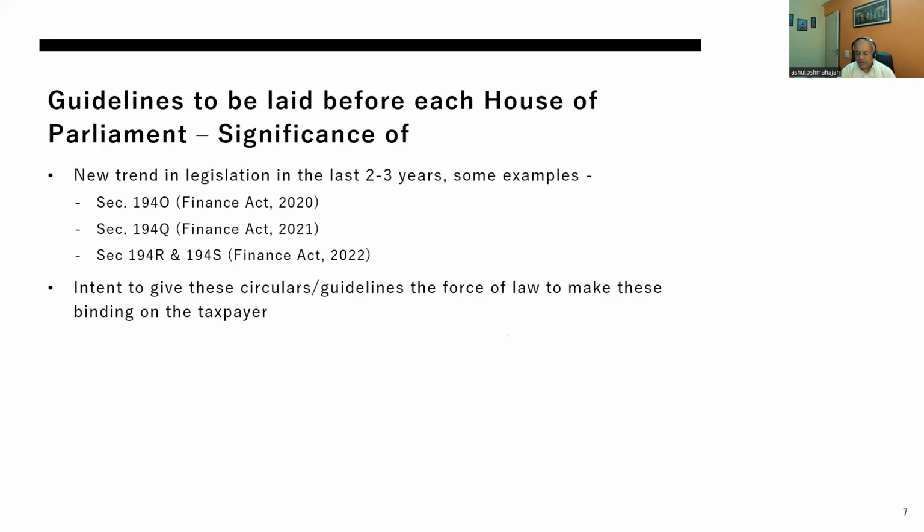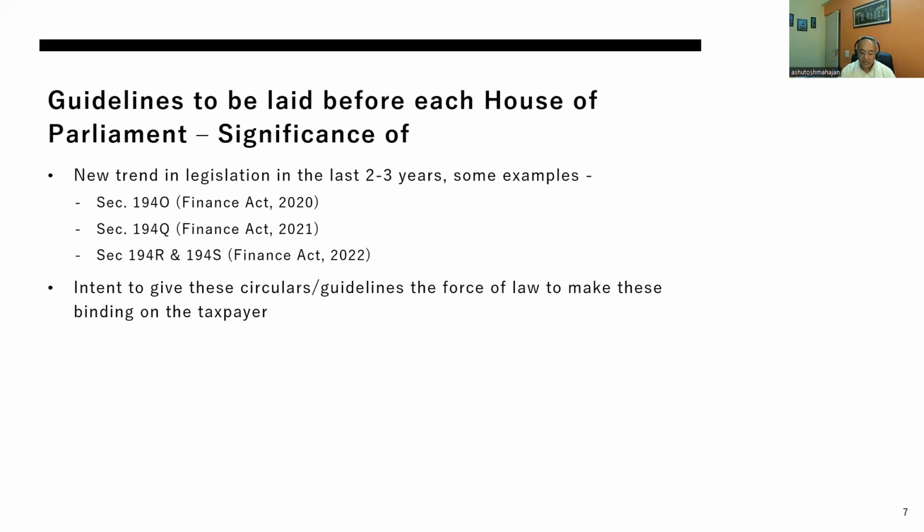Historically, what we used to know of the law, or even today, is that a section in the Act is the law passed by Parliament. Circulars issued in direct taxes by CBDT are explanatory or clarificatory in nature, and circulars are binding on the revenue, but not binding on taxpayers and courts.